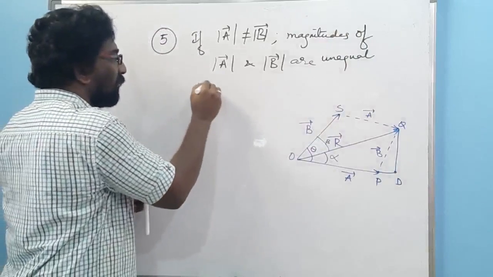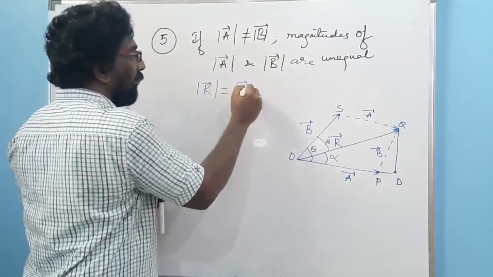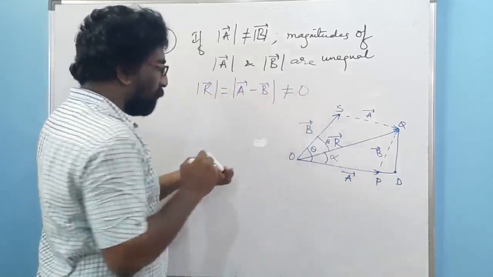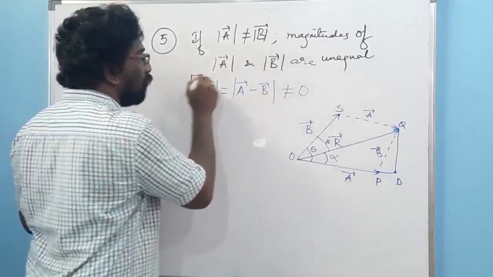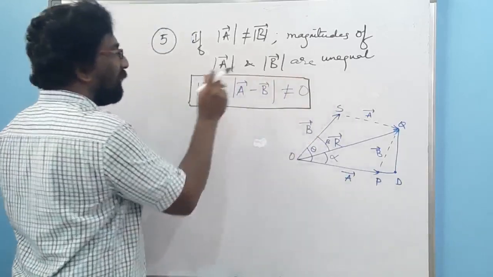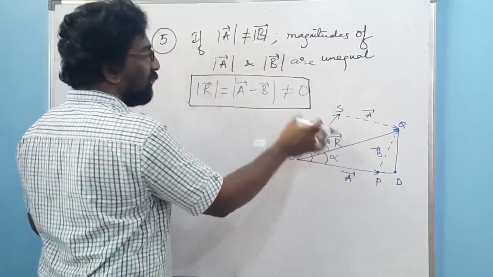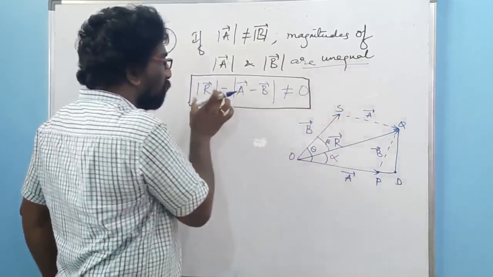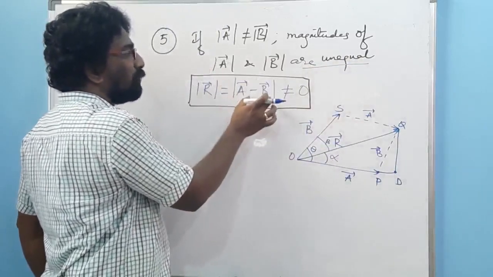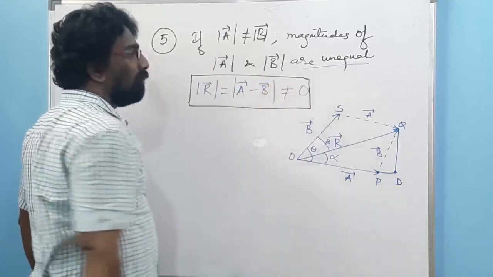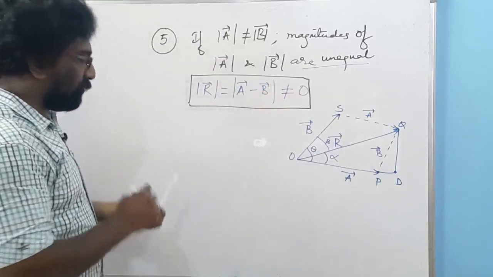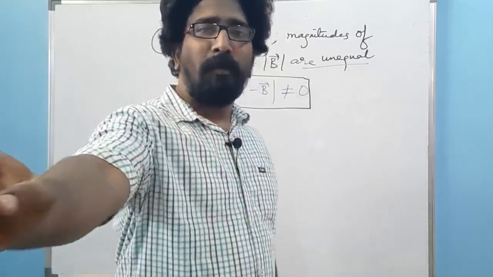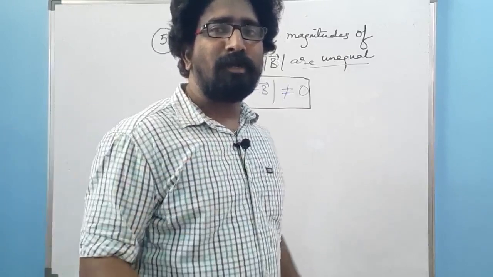Then the magnitude of the resultant vector is mod of a minus b, that is not equal to 0. It means that there exists some magnitude for the resultant vector. Okay, now the four most important objectives regarding this parallelogram law of vectors concept we will be studying now.